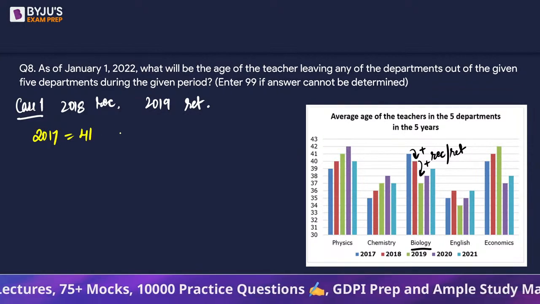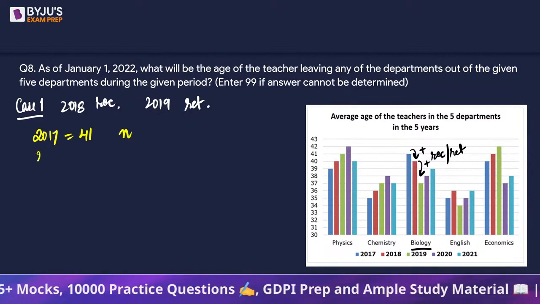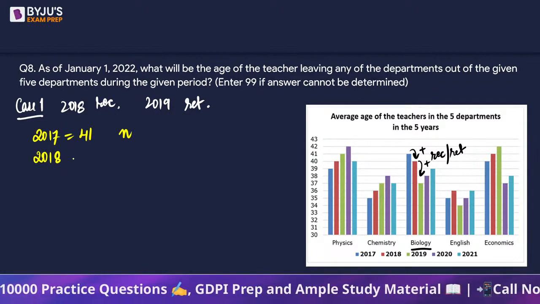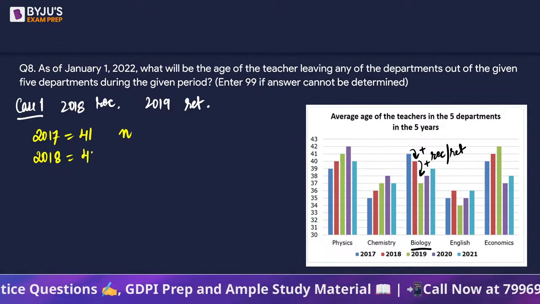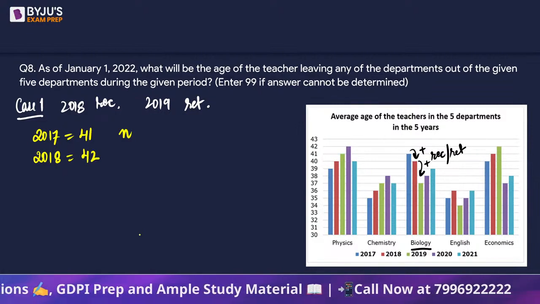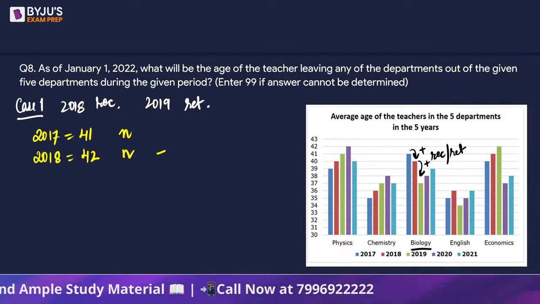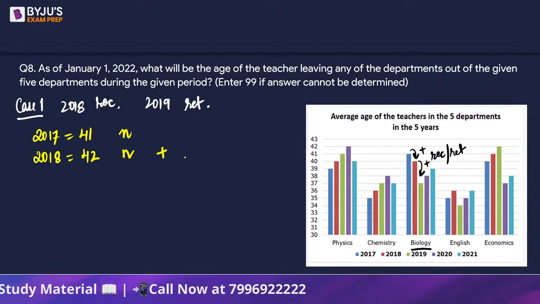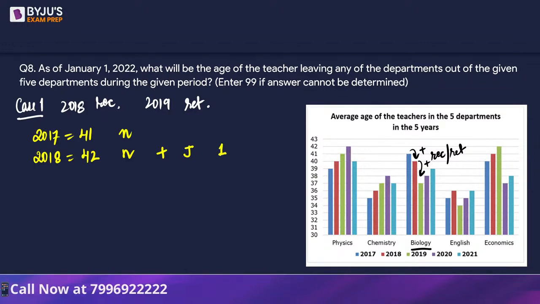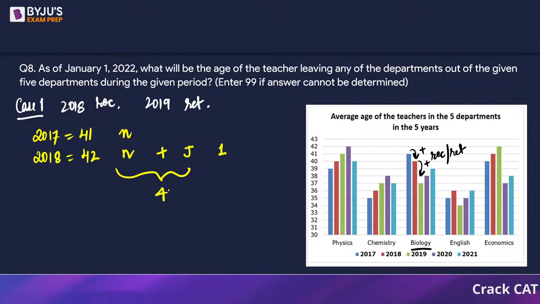Don't know. So suppose n people. Then in 2018 the average should be 42, for n people. And then there is a recruitment. Let's call recruitment J, joining, new joining. And there is only one, this guy. Because of that joining, in the year 2018, the average age drops to 40 years.